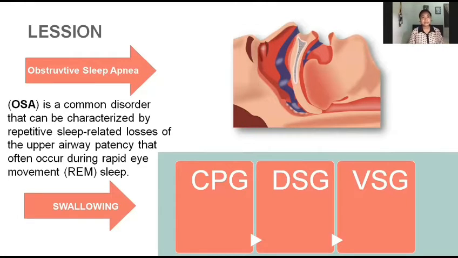REM sleep activates GABA and glycine neurons in the ventral medulla to induce cortical desynchronization and skeletal muscle atonia during REM sleep. In vivo, chemogenetic activation of ventral medulla GABA or glycine neurons produces an inhibitory effect on tongue electromyographic, or EMG, activity. It leads to decreasing of both the amplitude and duration of inspiratory-related EMG bursts without any change in respiratory rate. This inhibition affects the REM sleep-associated upper airway obstruction that occurs in patients with OSA.